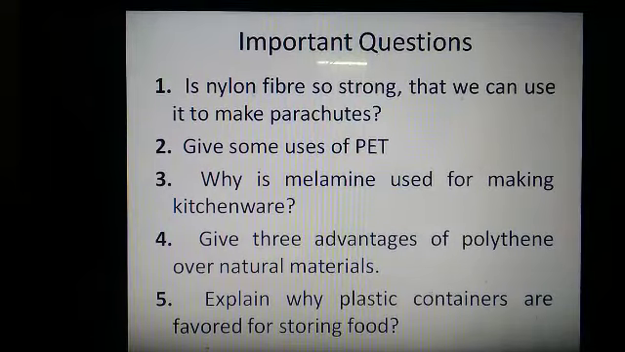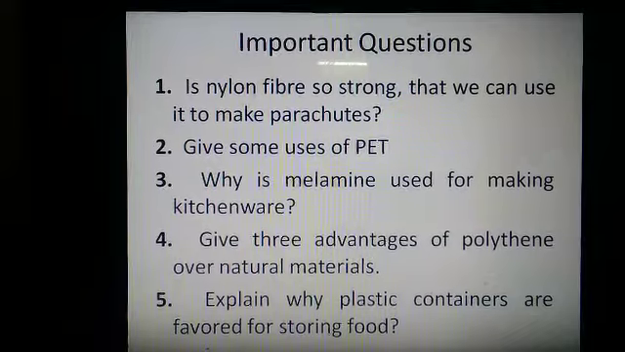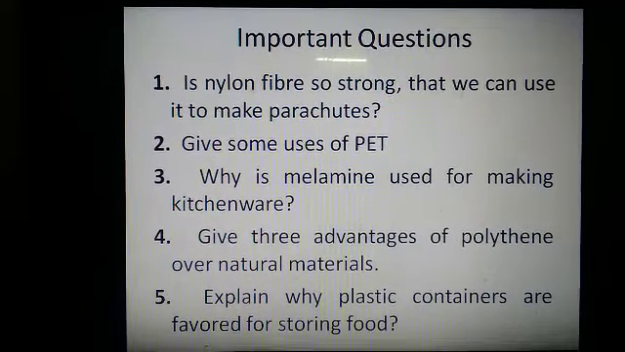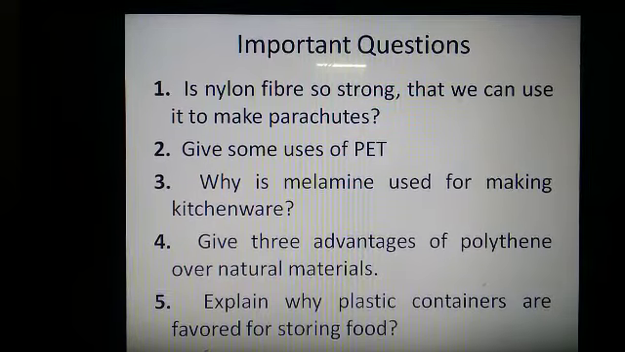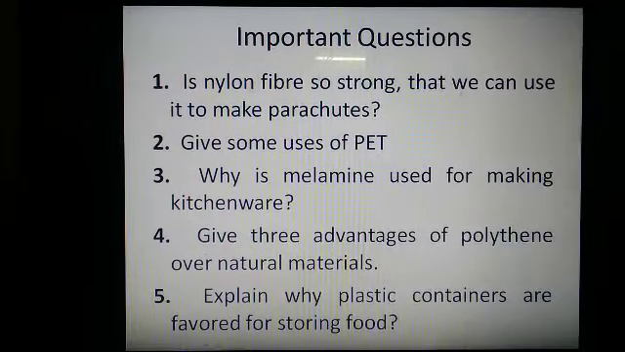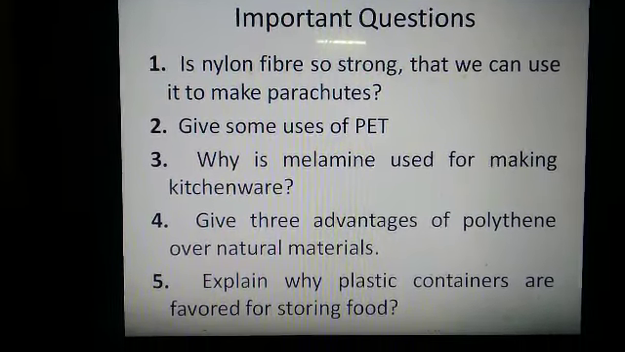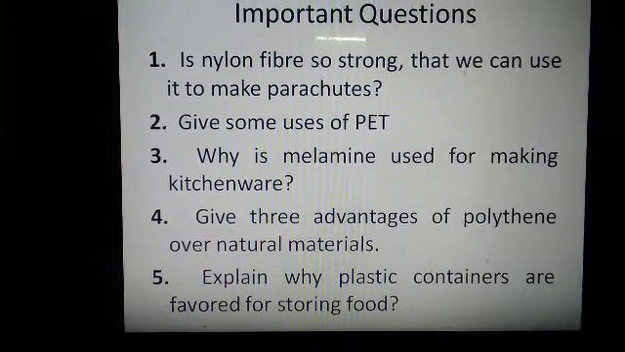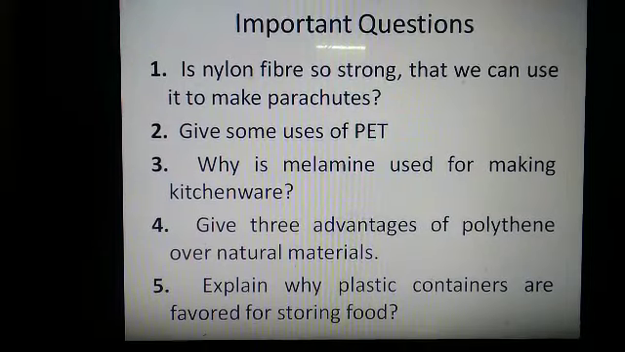The answer to this question is, melamine is basically a thermosetting plastic, which means that it does not get melted after molding it at once. So it is also resistant to fire. This is the reason why melamine is used for making kitchenware. As I told in the explanation earlier, the thermosetting plastics do not get demolded or melted easily after molding them once. And melamine is a type of thermosetting plastic. This is the reason why it is used for making kitchenware.